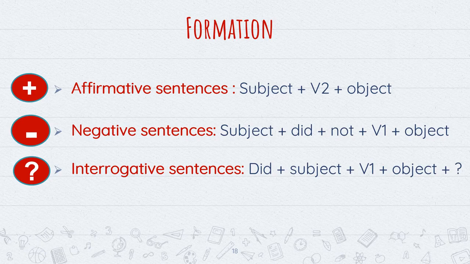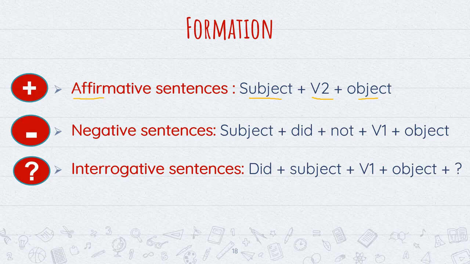Now let's have a look at formation of simple past tense. Now, as we discussed in simple present tense that sentences are divided in three types, in this also we will read formation of simple past tense for positive sentences, or we can say affirmative sentences, negative sentences and interrogative sentences. So for affirmative sentences, the formation is subject or doer of the action plus verb second form plus object.